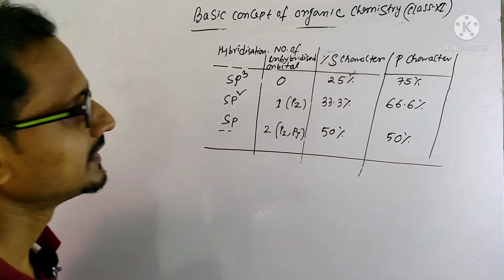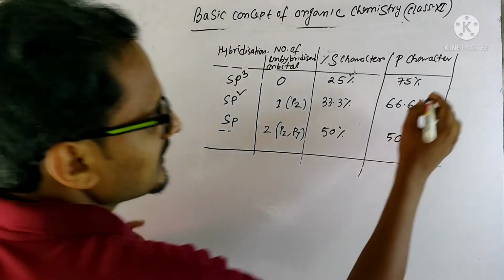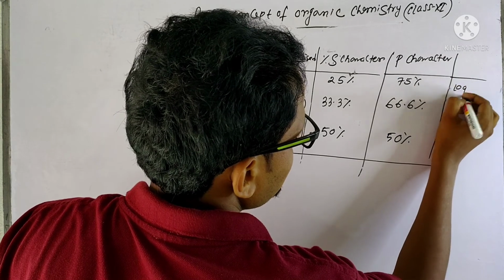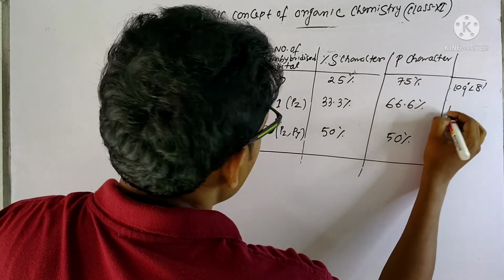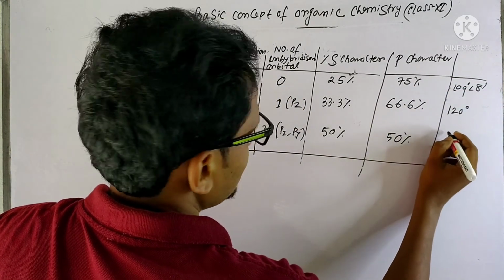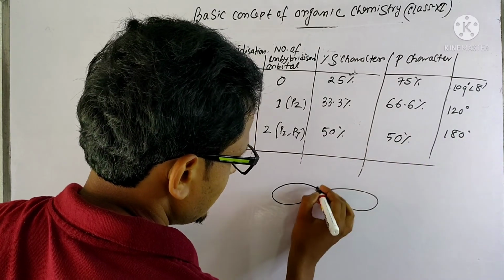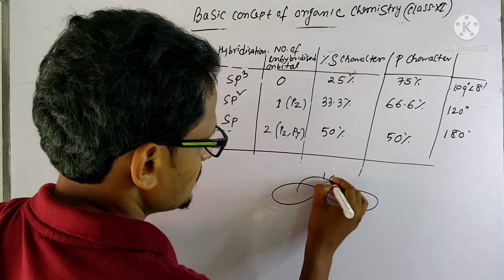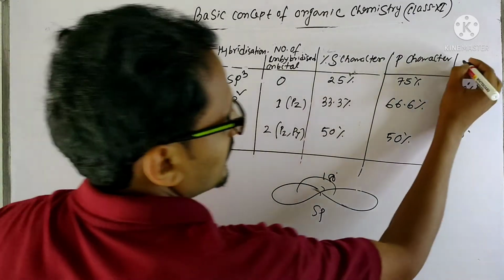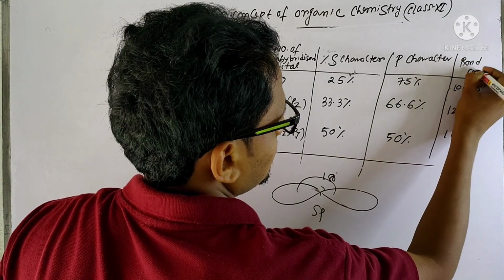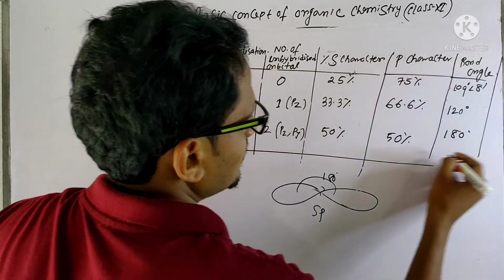Now the bond angle here should be 109 degrees 28 minutes, here 120 degrees, and here 180 degrees, because the orbital is linear in sp, so it is 180 degrees.